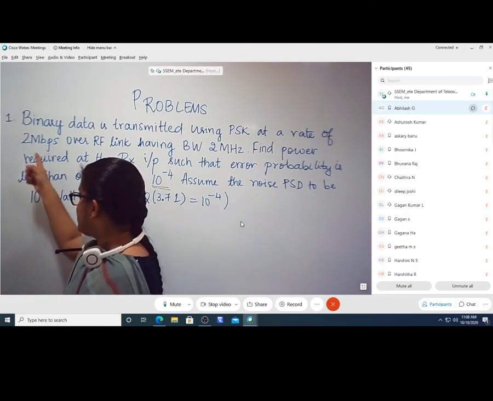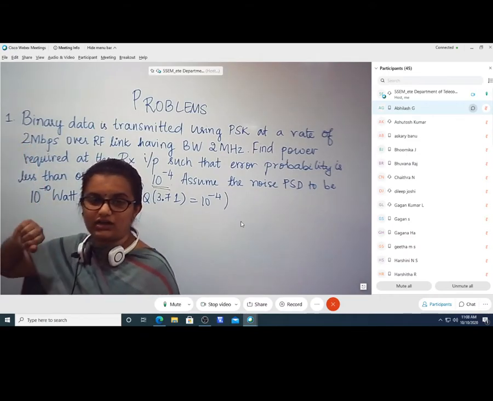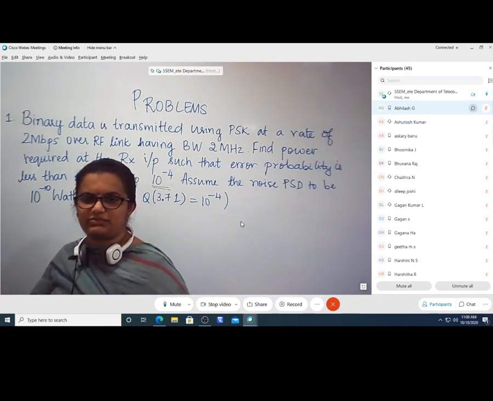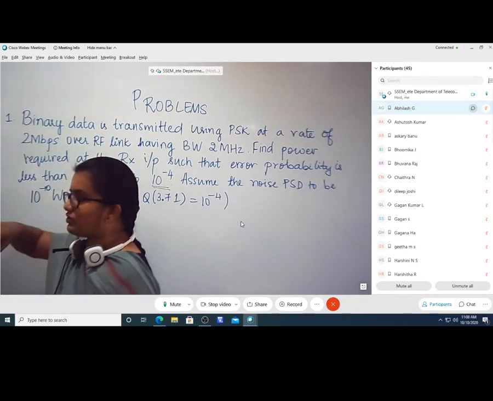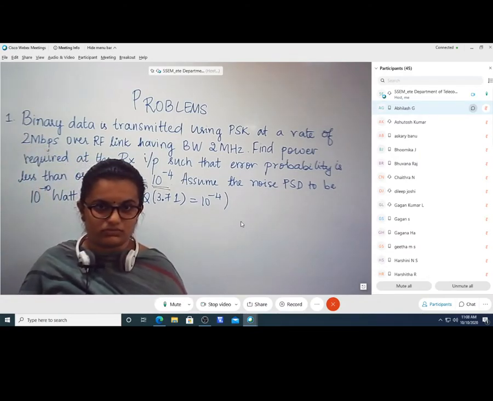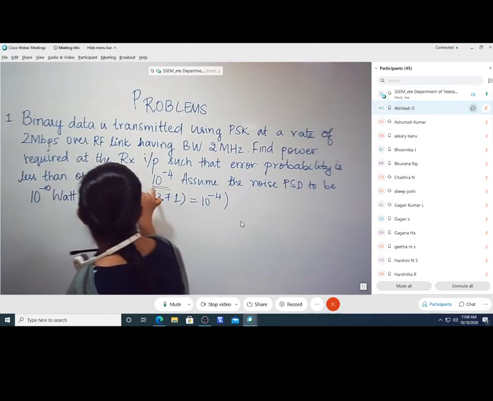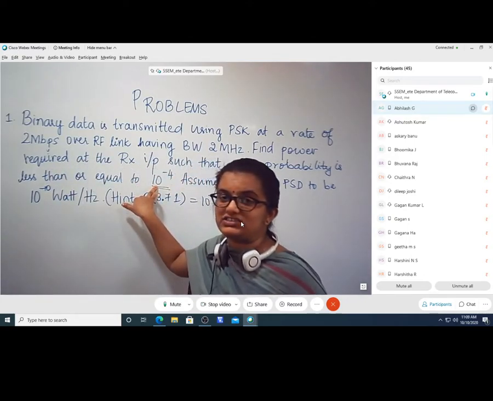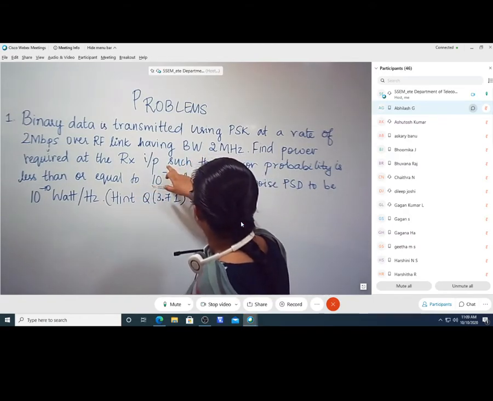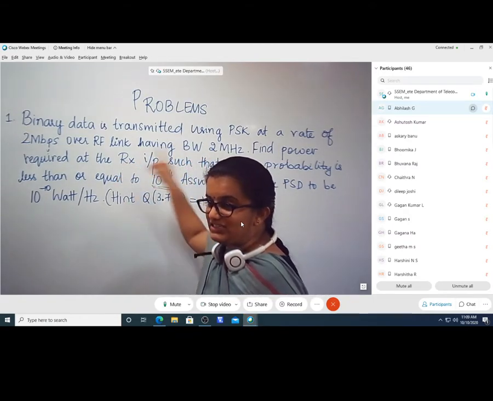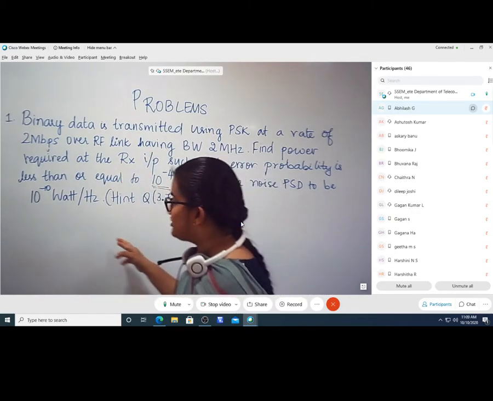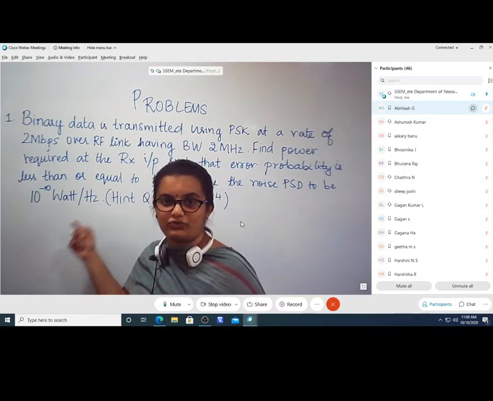That means if we map it to 2 megabits, around 200 bits will end up in an error, or 20 bits for 2 megabits per second. Okay, so this is the probability of error that we are supposed to achieve. To achieve this, we must calculate the power at the receiver input. Now, what parameters do we know from this question?